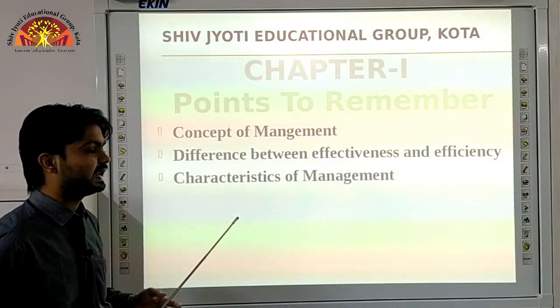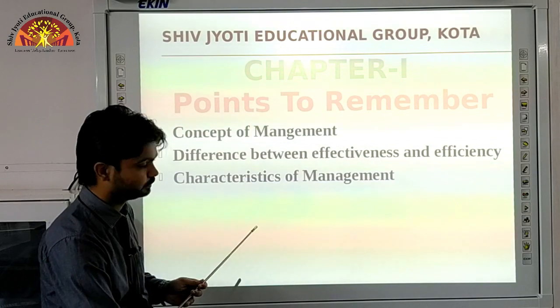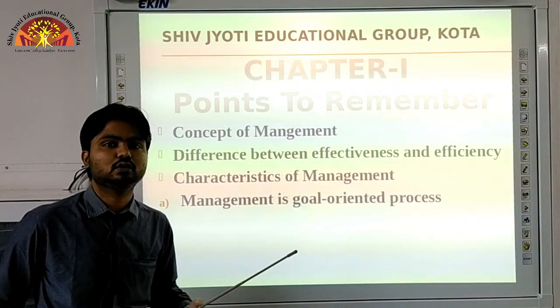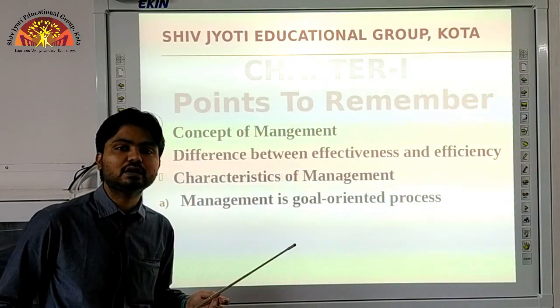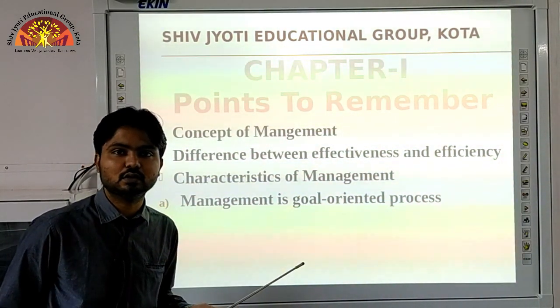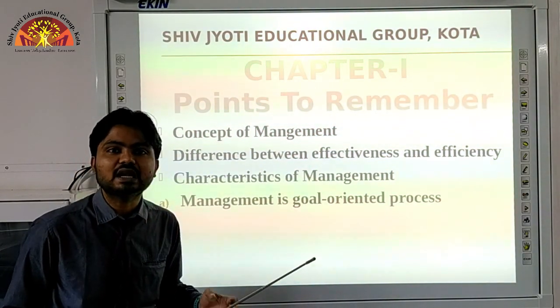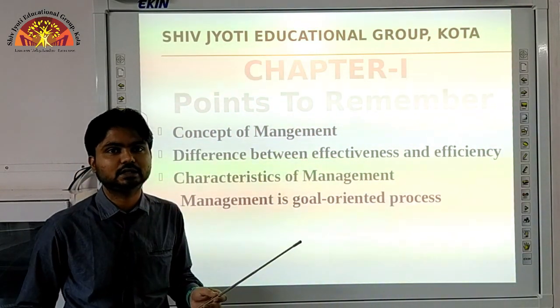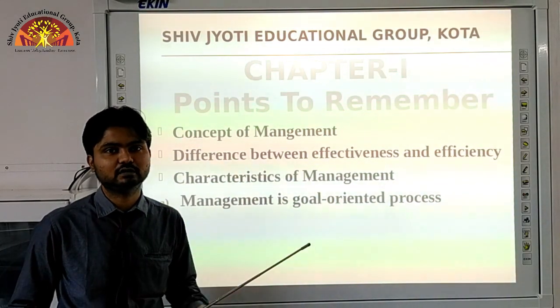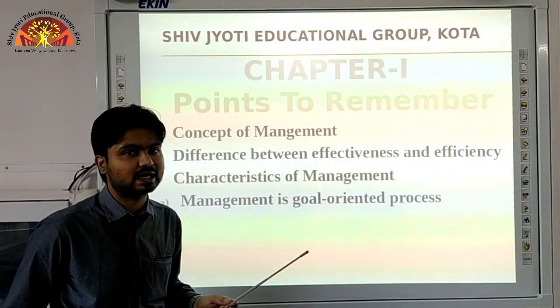Next one are the characteristics of management. What are the characteristics? First one is it is a goal oriented process, means whatever the functions are performed in the organization is for achieving the goals of the organization. Whatever planning has been done by the top management, it is the duty of middle level and supervisory level to perform the activities according to that plan.